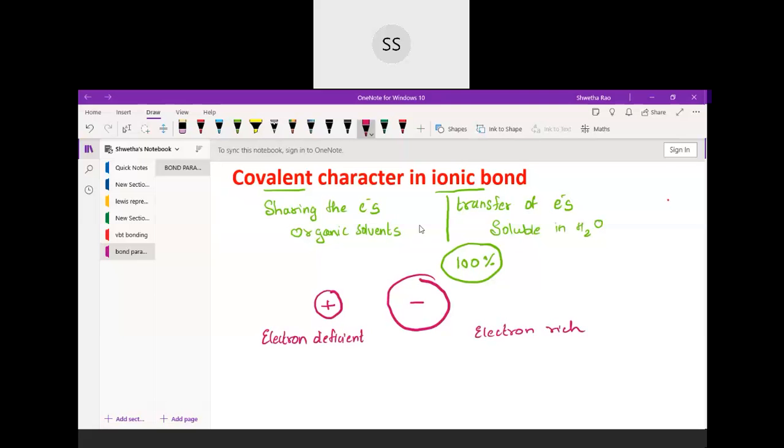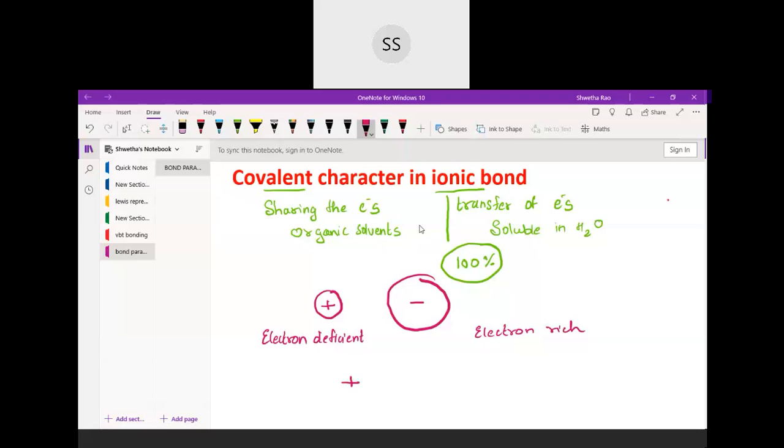So when these cations and anions combine together, the bond which is formed, you know how an ionic bond is formed, is by transfer of electrons. So one cation has been formed and then we get an anion. Due to their opposite charges, they get attracted to each other, and due to that electrostatic force of attraction, they form this bond which is called an ionic bond.